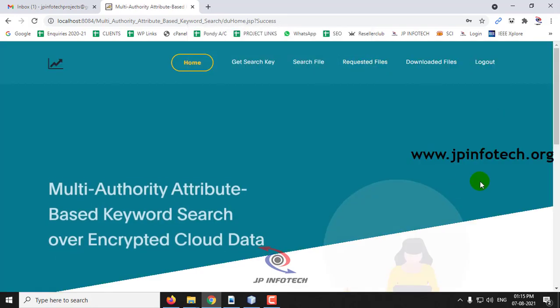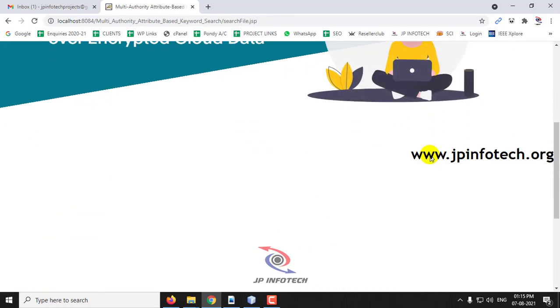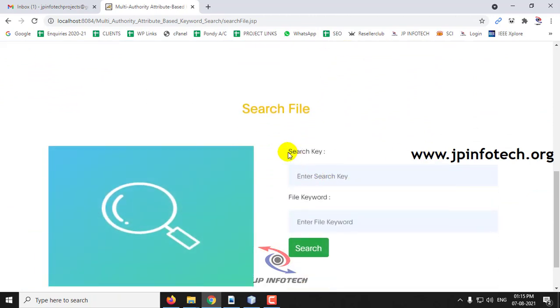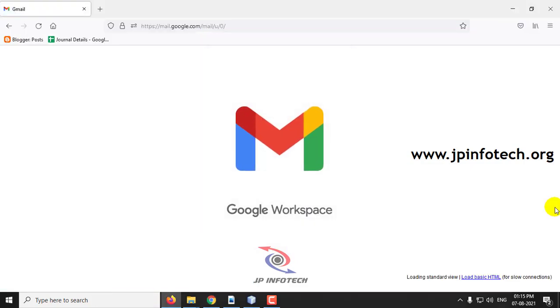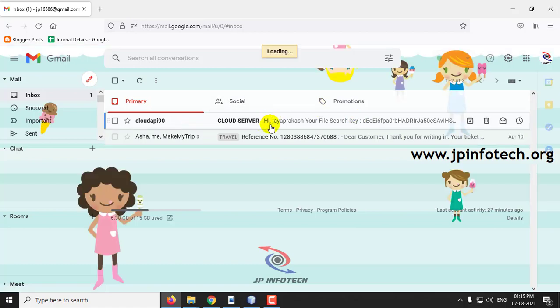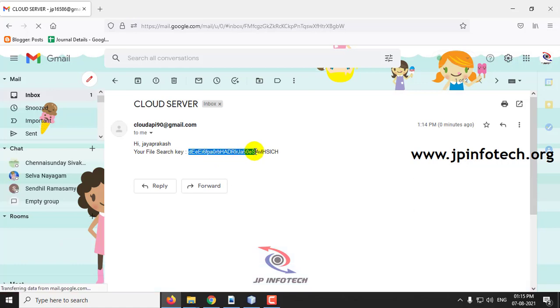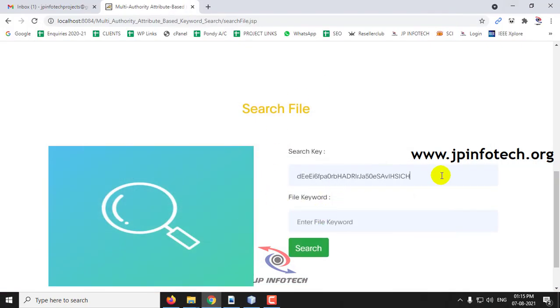Now after logging in to the data user part, you should go to the search file option, where you need to enter the final key here. To receive the final key, go to your email. Here you can see the email has been received, and here you can see the final key of it. So just use this key and enter the file keyword to search.